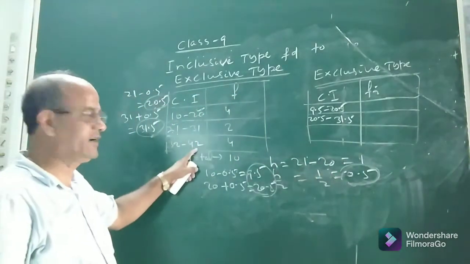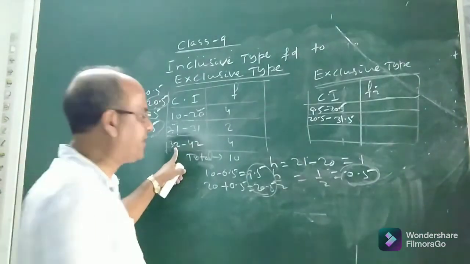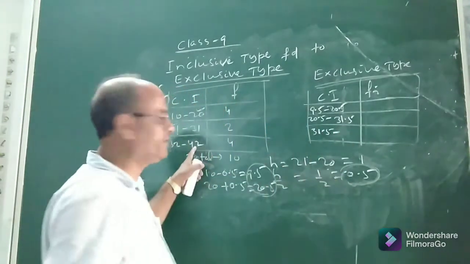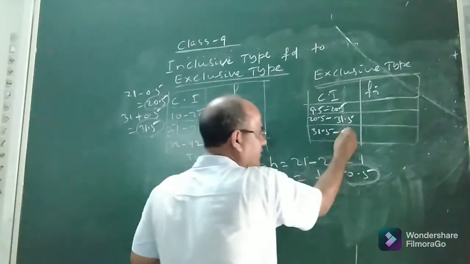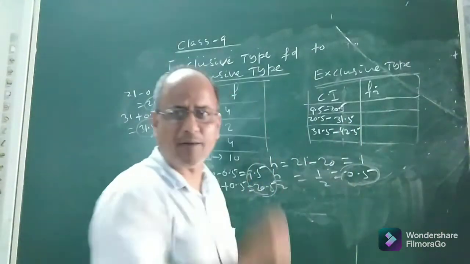Then come to the third. Here it is 32, here it is 42, lower limit and upper limit. So 32 minus 0.5, it will become 31.5. Then what will be the upper limit? It is 42. 42 plus 0.5, it will be 42.5. See. Now mark one thing.